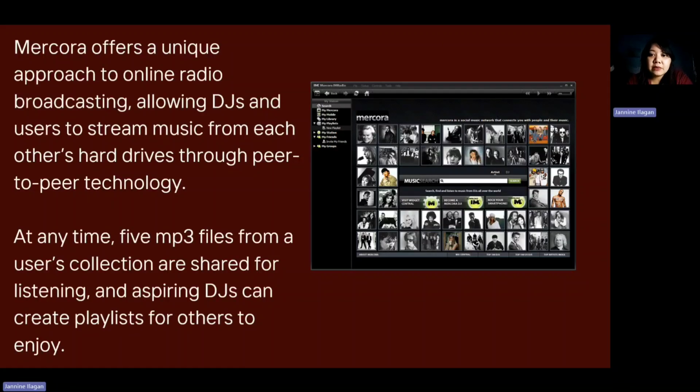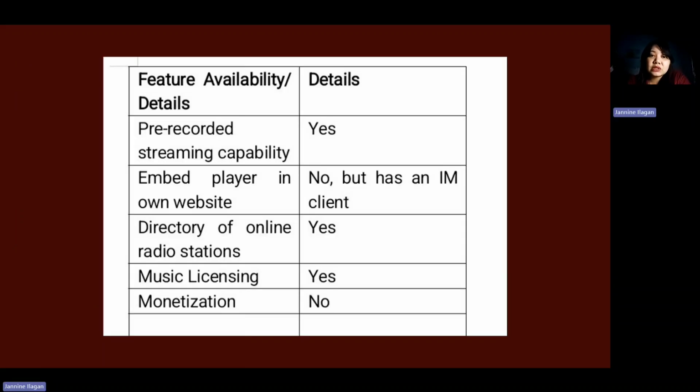Now, next we have Mercora. It's kind of unique to online radio broadcasting, allowing DJs and users to stream music from each other's hard drives through peer-to-peer technology. So at any time, 5 MP3 files from users' collections are shared for listening, and aspiring DJs can create playlists for others to enjoy. The features also include pre-recorded streams capability. However, the embed player is not available, but it has an IM client. You also have a directory of online radio stations and music licensing, yes, but unlike Live365, it doesn't support monetization of the live streaming.